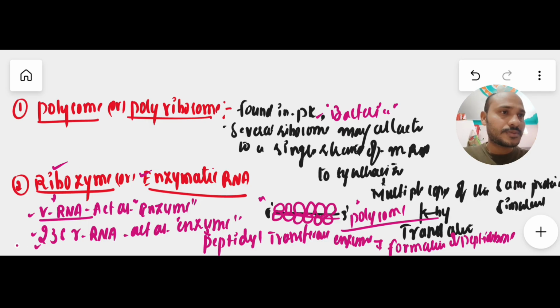Generally enzymes are protein in structure, but the ribozyme is the exception, a non-protein enzyme. So this is all about the ribozyme or enzymatic RNA.